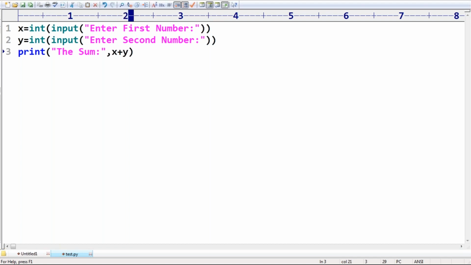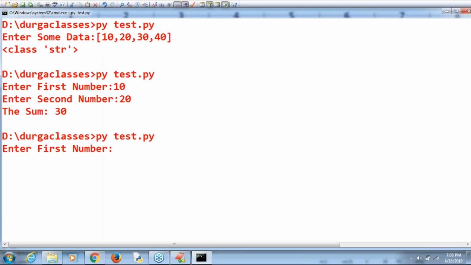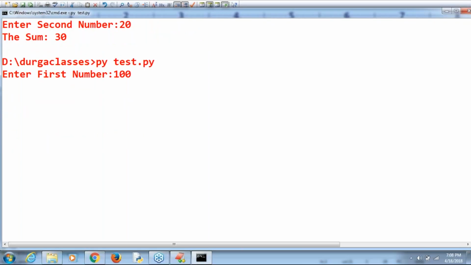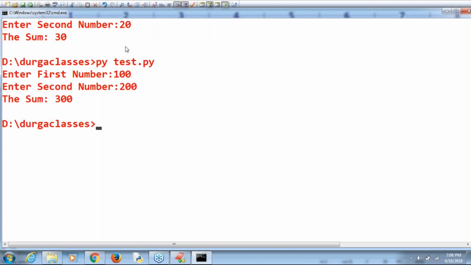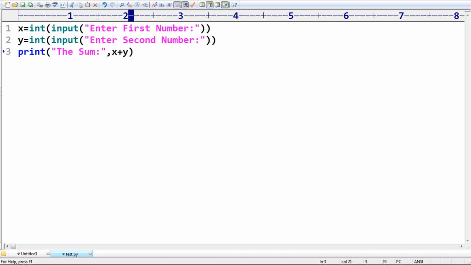Majority of the people are expecting this type of code, correct? Because we did already in the last examples this type of thing only. Yes, no problem at all. Sir, enter first number 100. Enter second number 200. Then automatically the sum, 300 by default, you are going to get, sir. No problem at all. Clear, right?